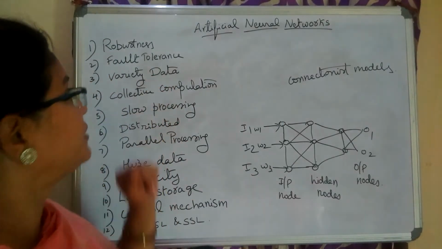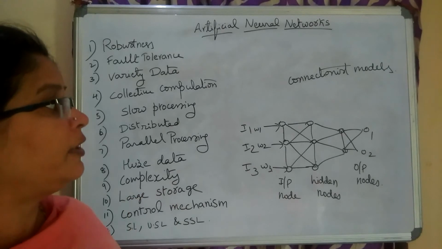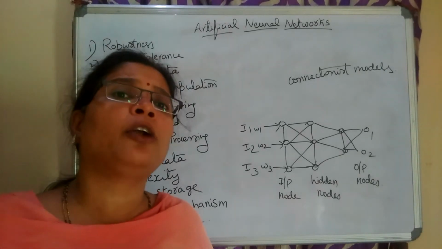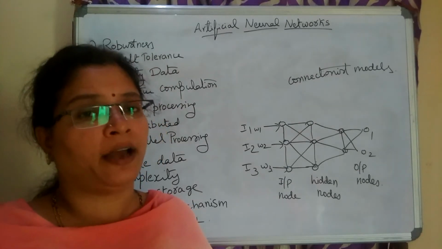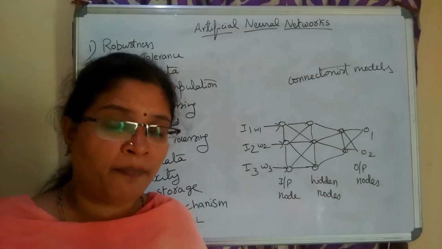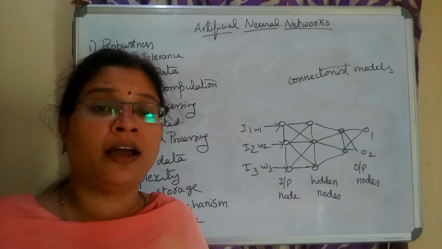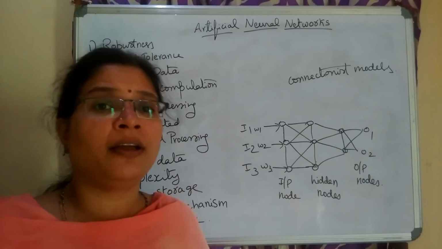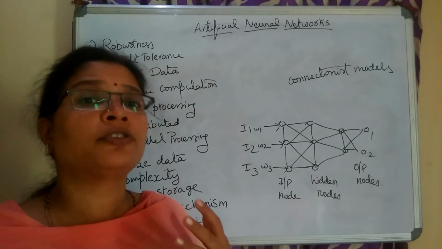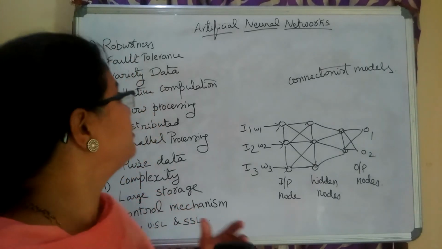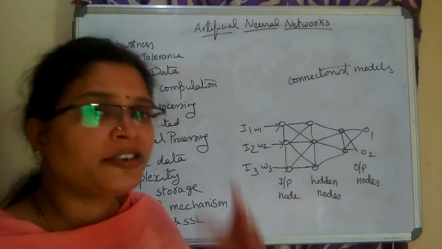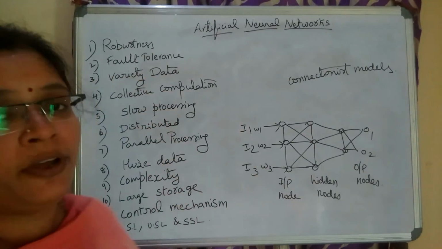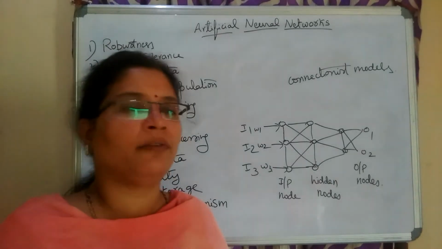The next characteristic of the artificial neural network is variety of the data. Artificial neural networks not only handle one single type of data, they can handle structured data, unstructured data, and as well as textual, graphical, image data, all kinds of sounds, audio, video, all kinds of data. So large data it can handle. That is one of the characteristics of the artificial neural network, to handle a variety of data.